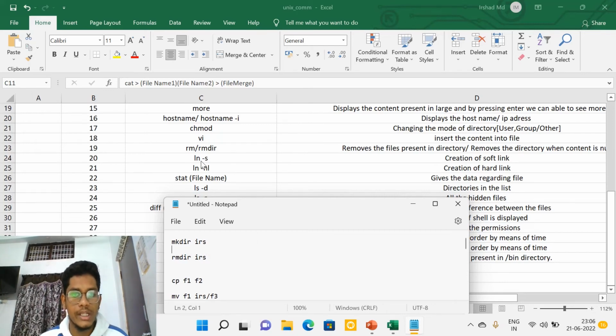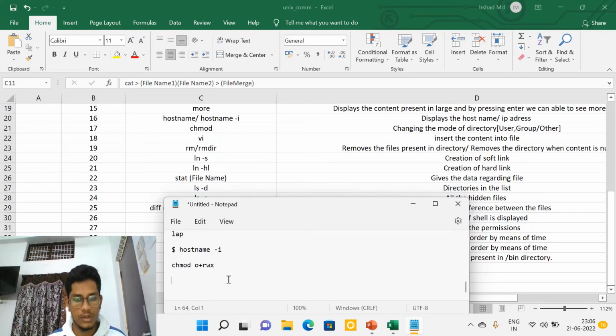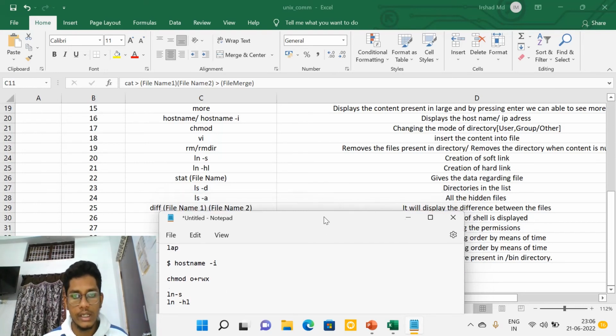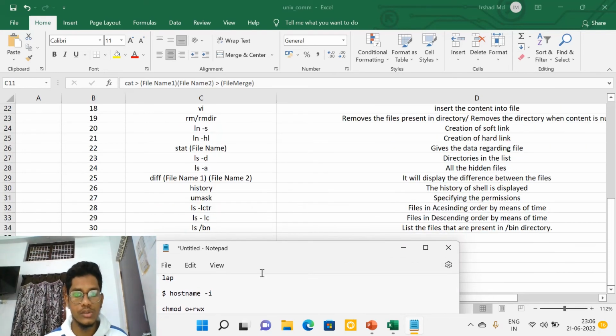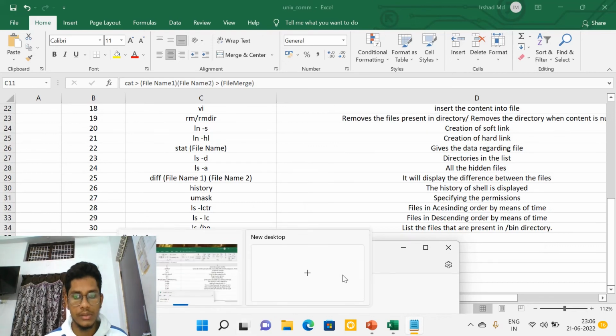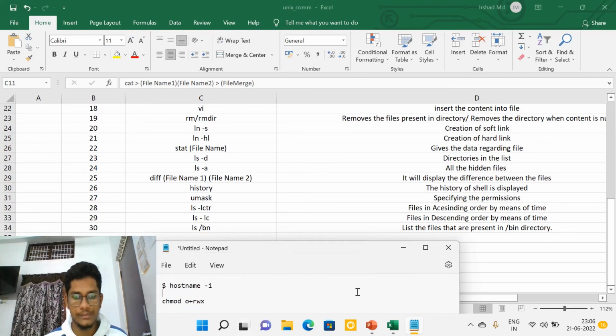After that, ln -s means a soft link is created, and ln means creation of a hard link. Yeah, ln -s, and then ln for the hard link. Soft link and hard link are two different things, so we are going to create two different links.